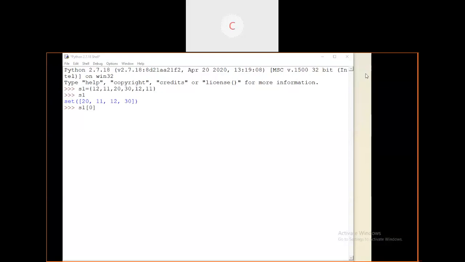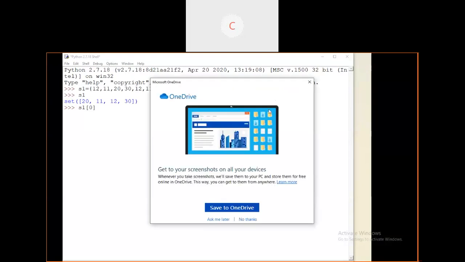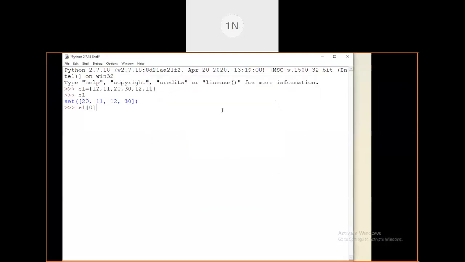So we can't access the item. Yes. We cannot access the value because indexing is not supported by the sets. If I try to access, you can see the error. The type error is, you can see here, set object does not support indexing. This is the error. Because these are the unordered elements. Unordered means you cannot get the values from this. If it is ordered, all the elements are stored in the form of index value 0, 1, 2 like that. But these are unordered.